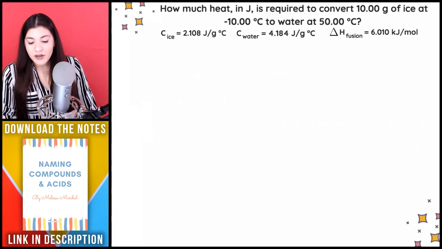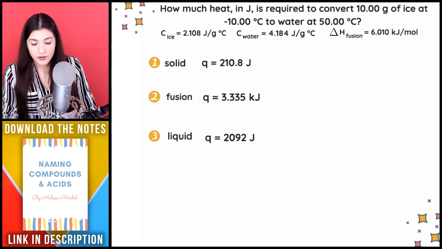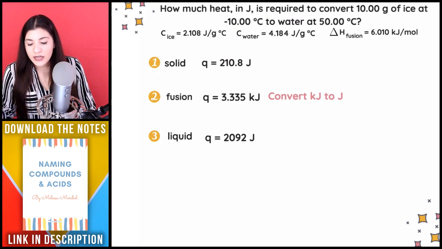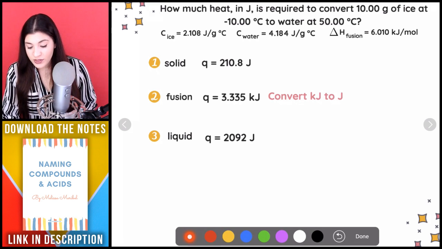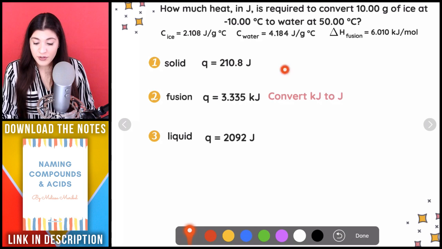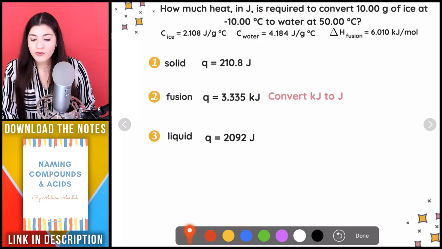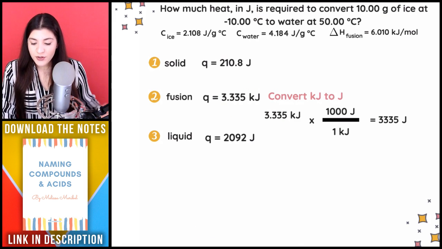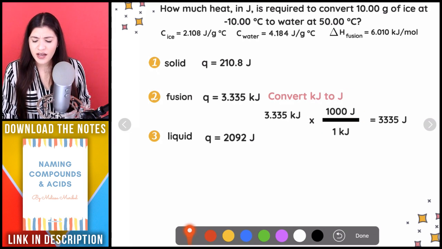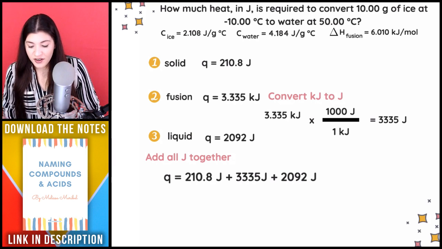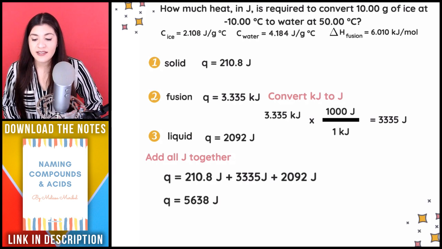So we found every single one of our heats or joules of every single one of these little portions of the process between solid and liquid, which is fusion and liquid. The next thing is we need to make sure that all of these units are the same to be able to add them together. So our joules, I'm just going to convert this to joules because that's what they wanted, right? The initial question said they want heat in joules. So I'll convert the kilojoules to joules. And then all I have to do is multiply by 1,000, which is 1,000 joules is equal to 1 kilojoule. So doing that, I get this value. Last step is just to add everything together, and this would be our final answer for our overall heat that is absorbed.